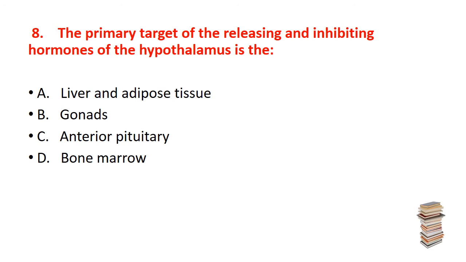Eighth question. The primary target of the releasing and inhibiting hormones of the hypothalamus is, option A, liver and adipose tissue, B, gonads, C, anterior pituitary, D, bone marrow. The correct answer is C, that is the anterior pituitary. Okay, below the hypothalamus there is the pituitary gland.